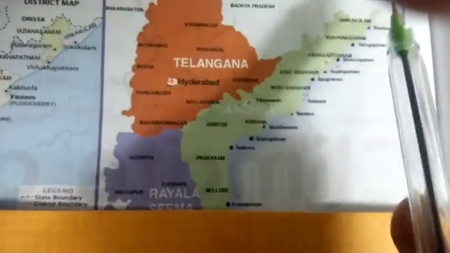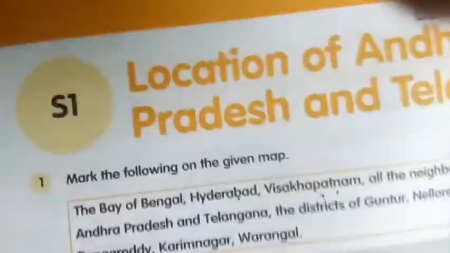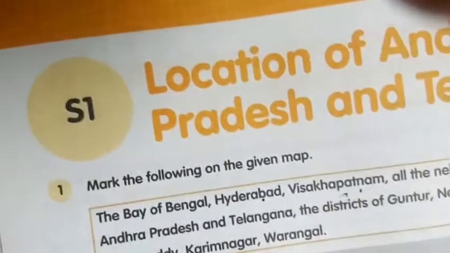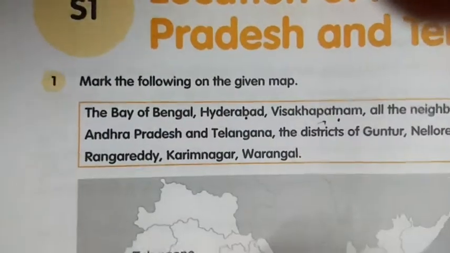Okay, children. So we will locate. This is Telangana, right? So we will locate here. Hyderabad. Okay, what is the next one? Vishakhapatnam. Already we have seen Vishakhapatnam here. See here, Vishakhapatnam. 1, 2, 3, 4. Fourth one. So here we will locate here. We will locate here, children. Here it is here. Okay.